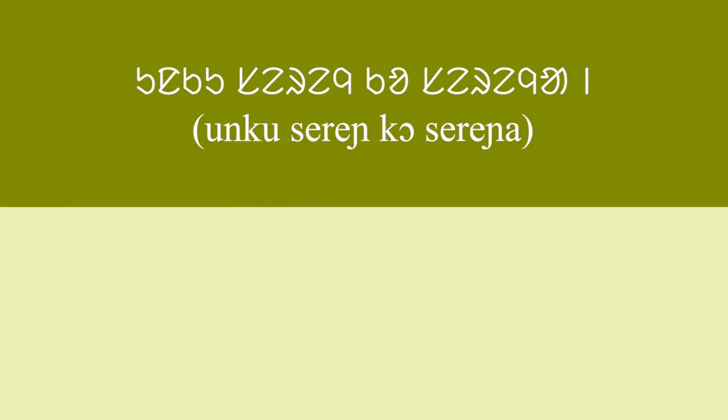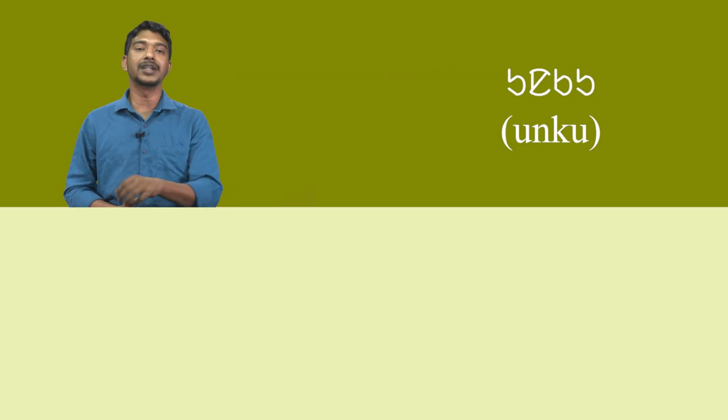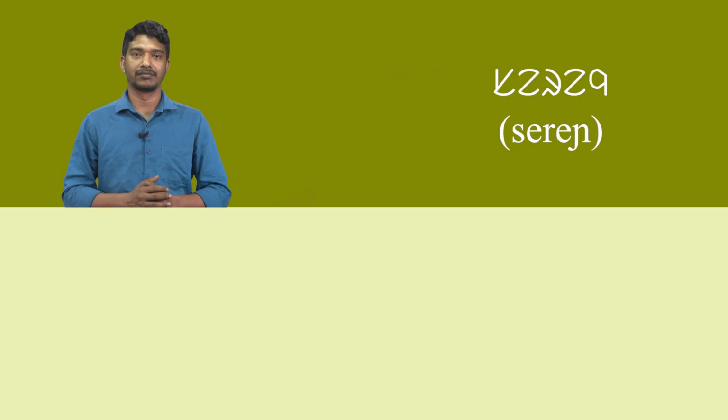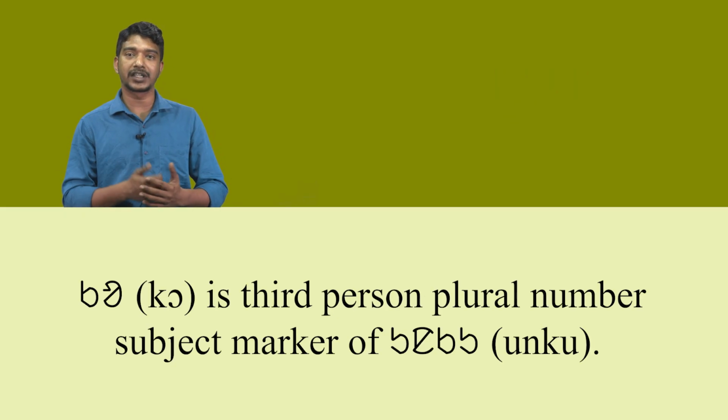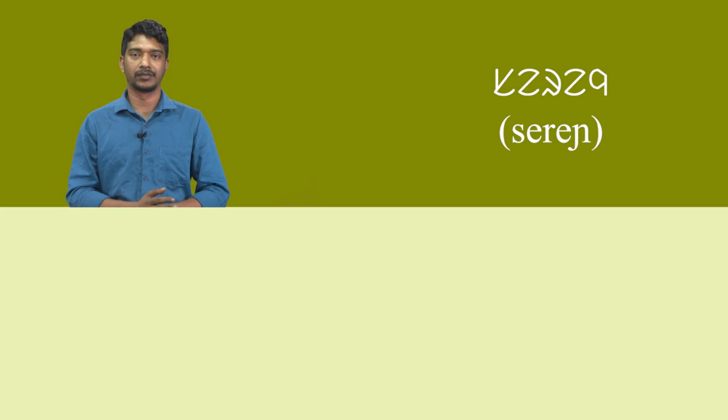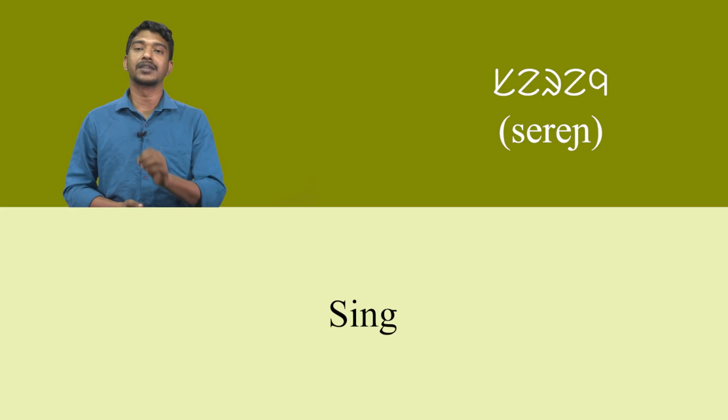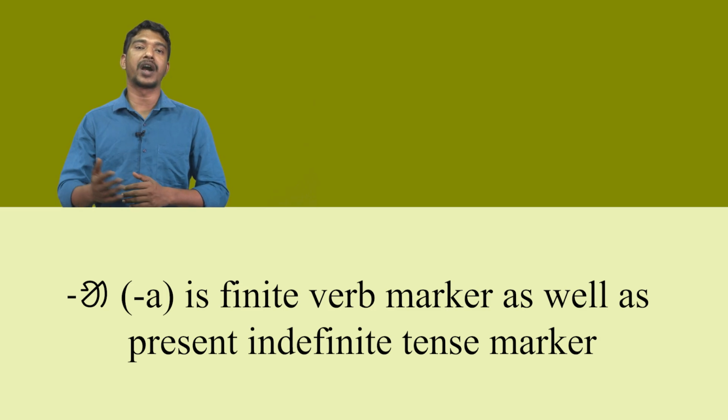In the third sentence, unku sereny ko serenya means they sing song. Here unku means they, sereny means song. Ko is third person plural number subject marker of unku. The next word sereny means sing and a is finite verb marker as well as present indefinite tense marker. In this sentence, sereny word is actually a noun, but in Santali a noun can be used as verb.